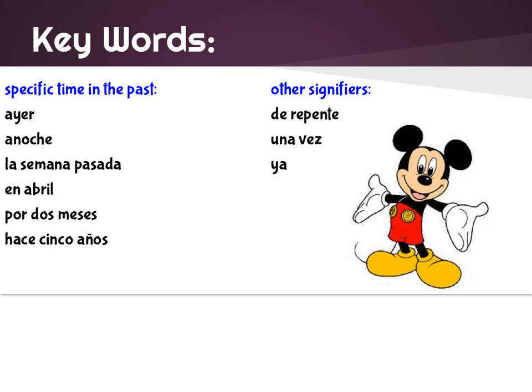En abril is just specific time, so if you see en any month or any day, then it's going to be in the preterite. Por 2 meses, for 2 months. Por 3 años, for 3 years. Por 4 semanas, for 4 weeks. Whatever it is, that's a specific time in the past. And then hace 5 años, hace 3 días. Hace means ago, so 3 years ago, 5 years ago, 2 days ago. Any of those are going to be preterite. Other signifiers are de repente, which means suddenly, una vez, which means one time, or ya, which means already.